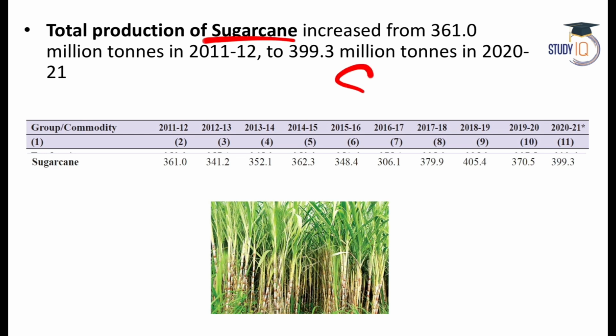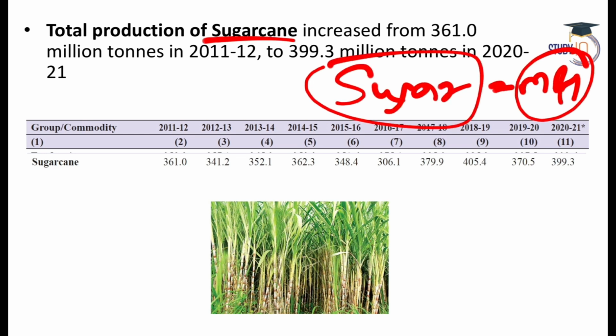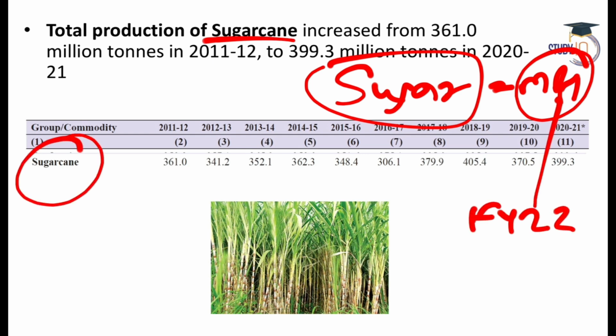Let's talk about sugarcane and sugar both. So for sugar, it is now Maharashtra, which was the leading producer, but that was for financial year 22. For sugarcane, there is no competition.